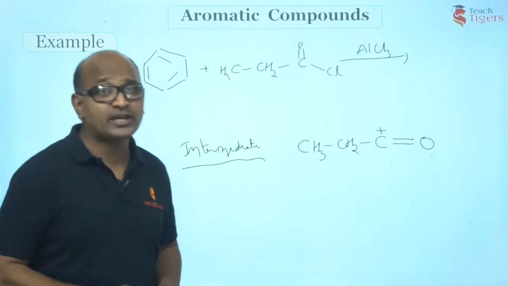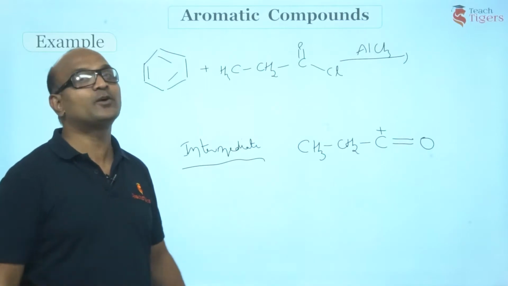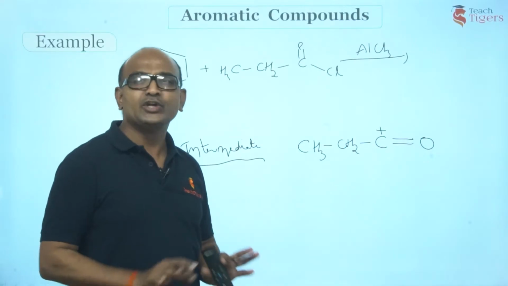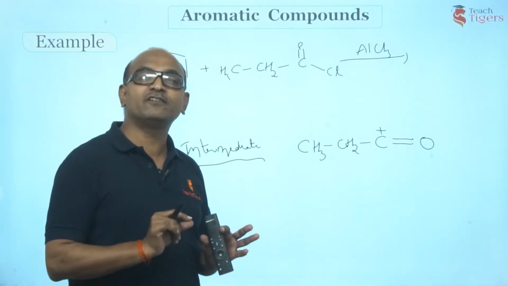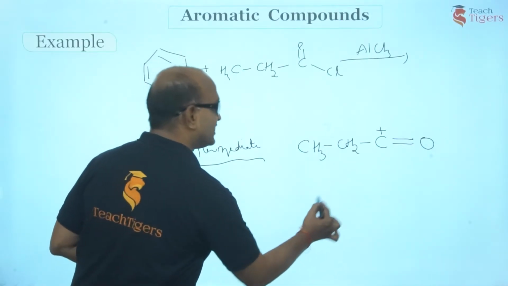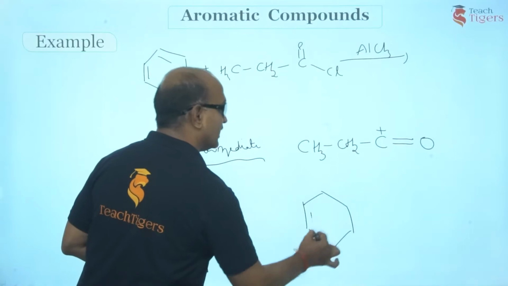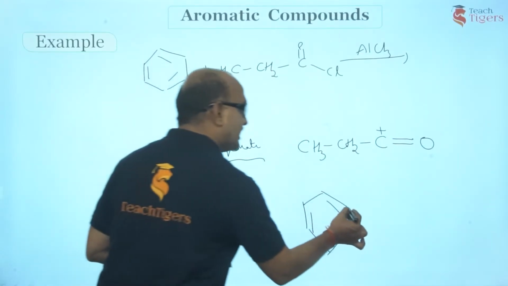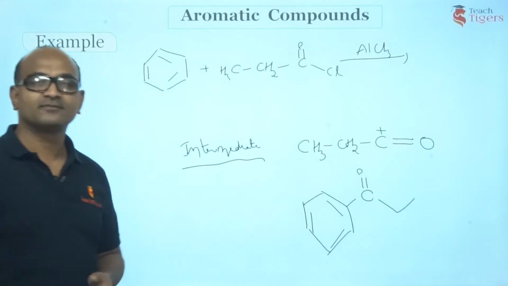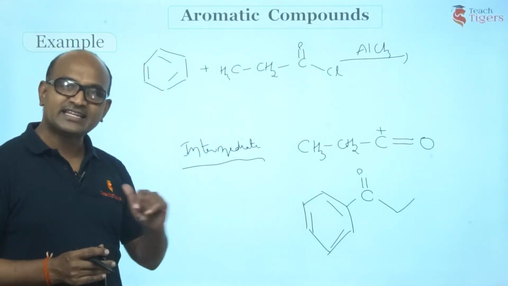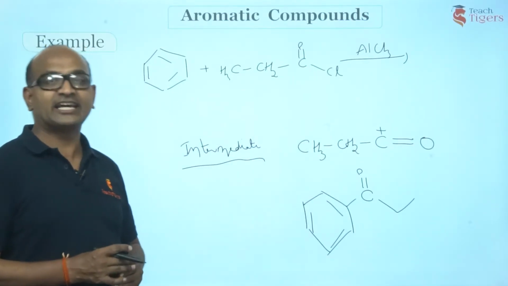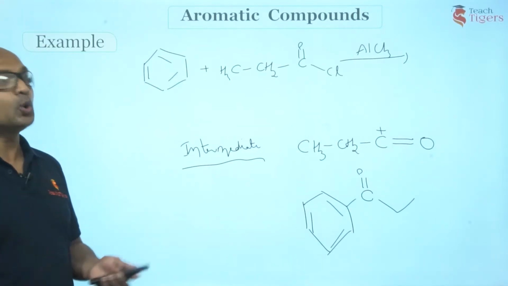But can it undergo rearrangement? The answer is no, strictly no. What is the reason? Because this is resonance stabilized. Hence, guys, you cannot expect any kind of rearrangement here. So what is the product formed? You would straight away get this product. Directly write the acyl carbocation and replace the hydrogen of benzene with this. Is this point clear to all of you? Yes or no? So this is how acylation differs from alkylation. No rearrangement.